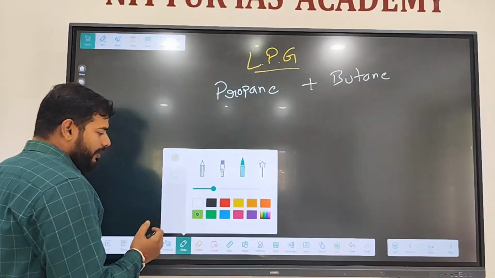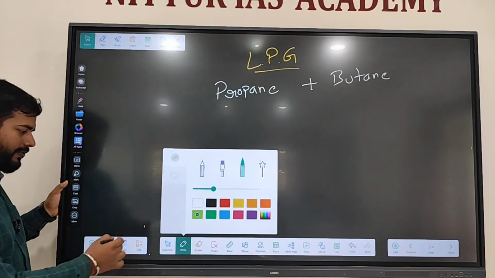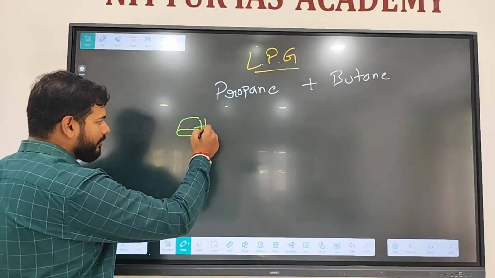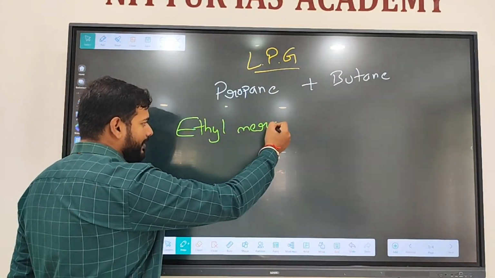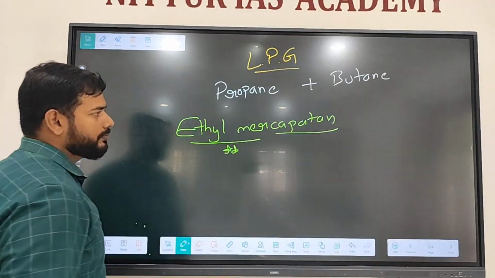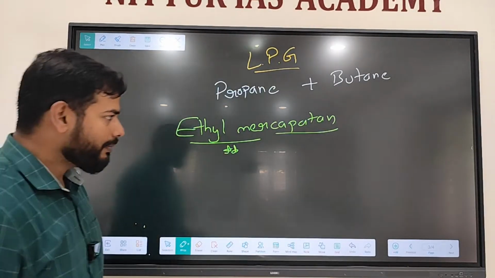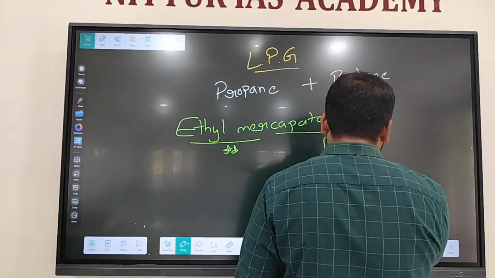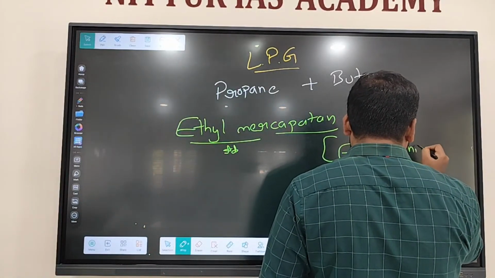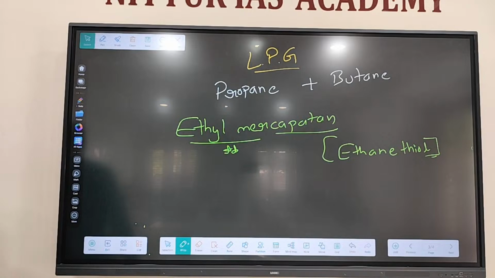Both propane and butane do not have any smell. If a gas leak happens, we cannot know. That's why an additive is added: ethyl mercaptan. This gives a pungent smell. Ethyl mercaptan is also called ethanethiol. It is the chemical which gives the pungent, bad smell to LPG.